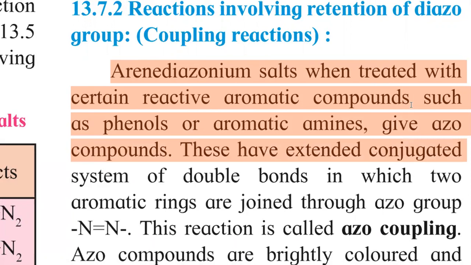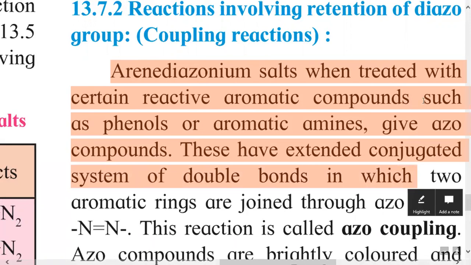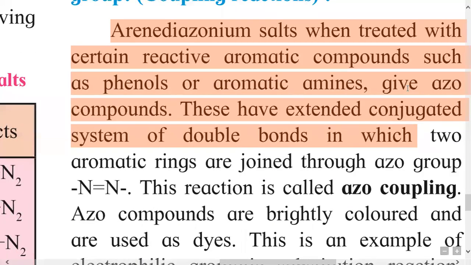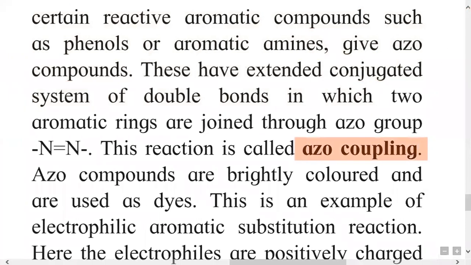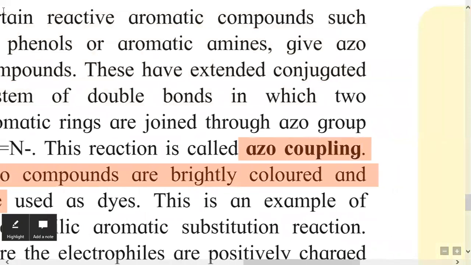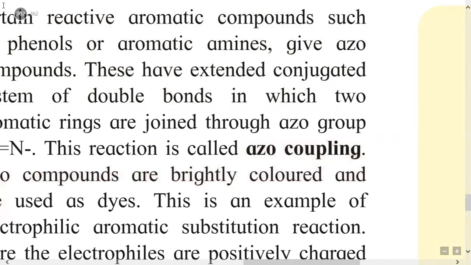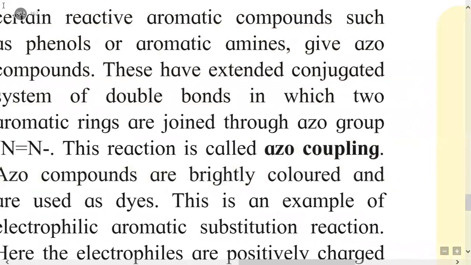In these azo compounds, there is an extended conjugation system of double bonds, meaning double bond and single bond are in alternate positions, joined through the azo group. This reaction is called azo coupling, and extended conjugation is observed in this type of reaction.